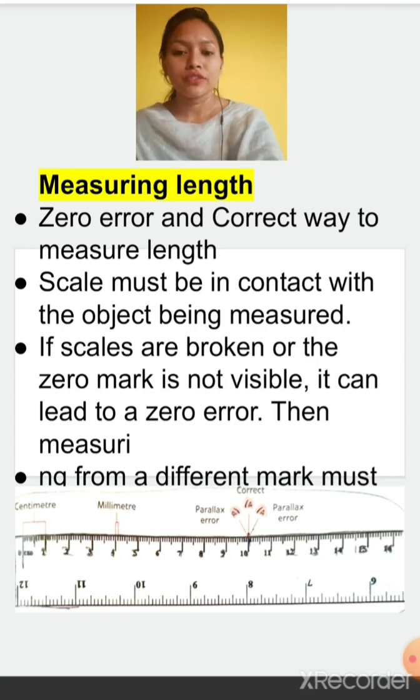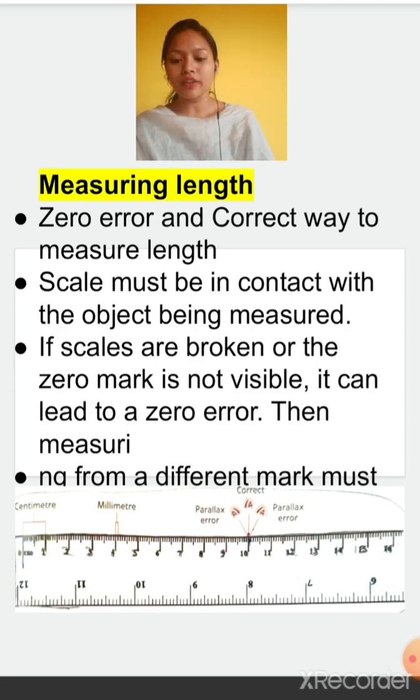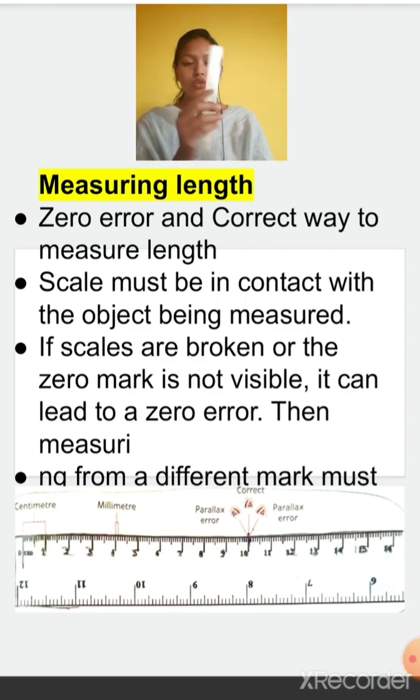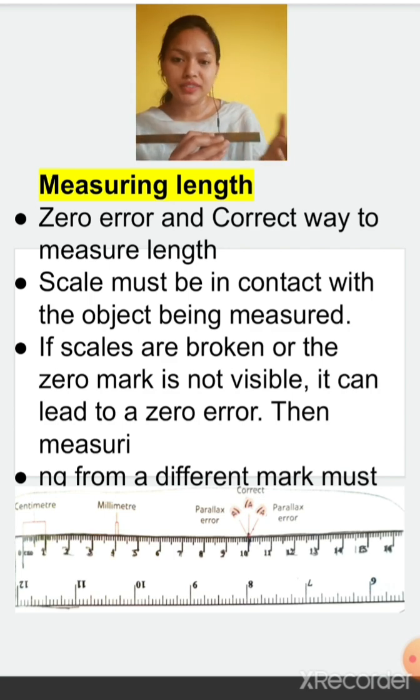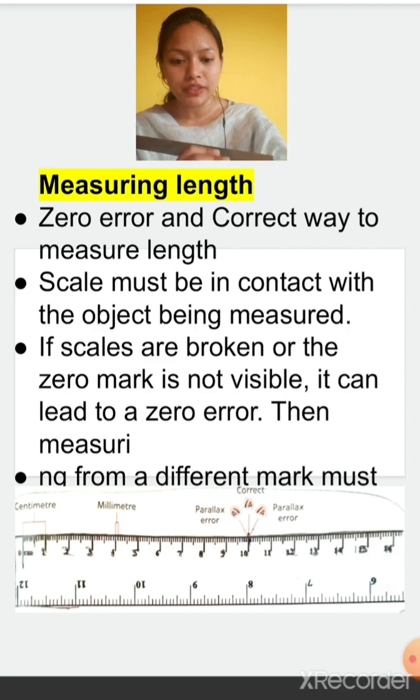If the scale is broken or the 0 mark is not visible, it can lead to zero error. So when the 0 mark is not there, it can lead to an error known as the zero error. Then measurement from a different mark must be taken. So you just skip that 0 and start from whatever is provided. If you want to measure from 2, just take 2.